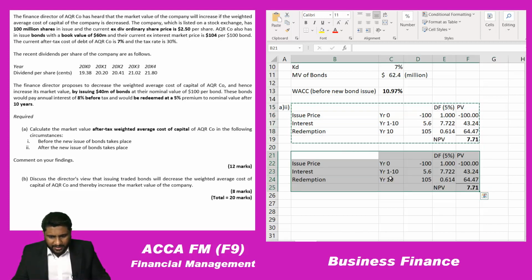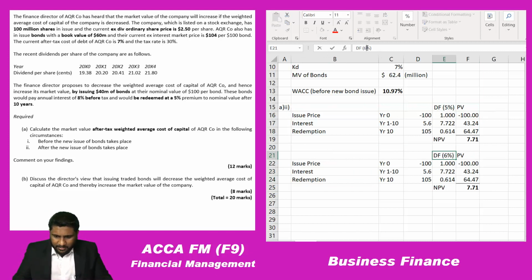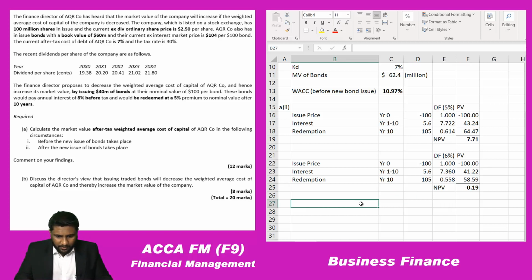So let me copy paste it and change the rates. Maybe I'll take 6%. So for 6%, the 10-year annuity factor I can get is 7.360, and the discounting factor I can get is 0.558. So here I am getting a negative NPV, so I can calculate the IRR now.